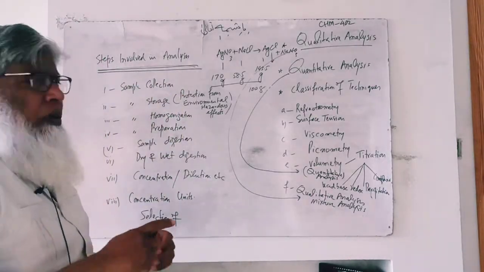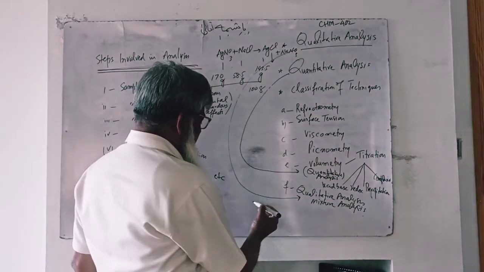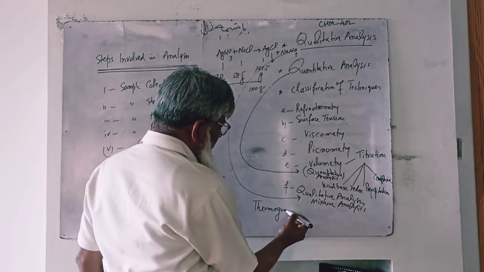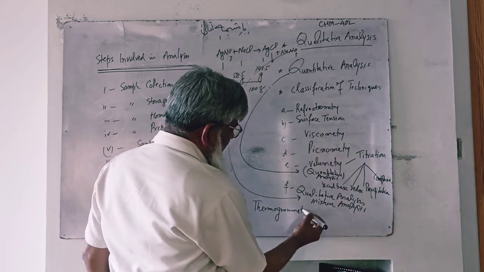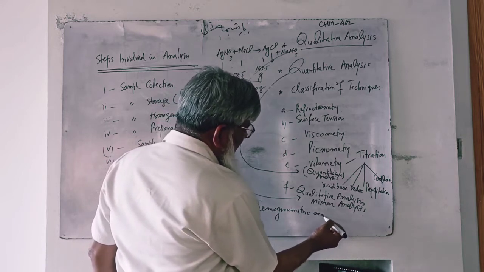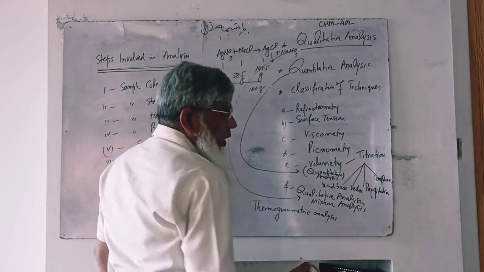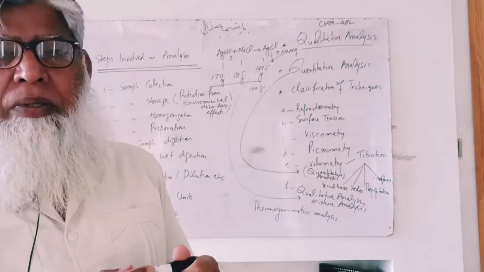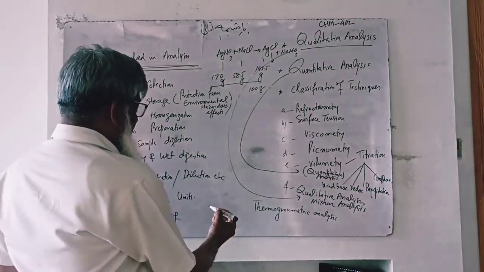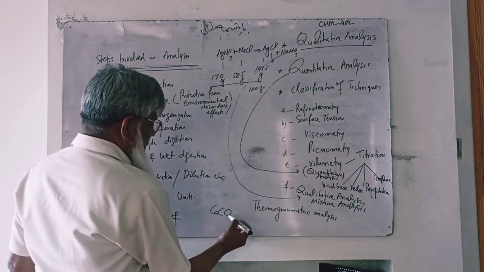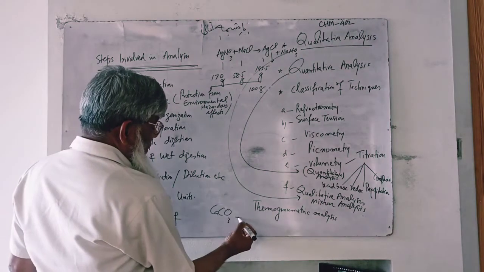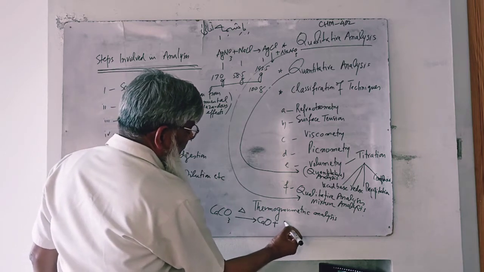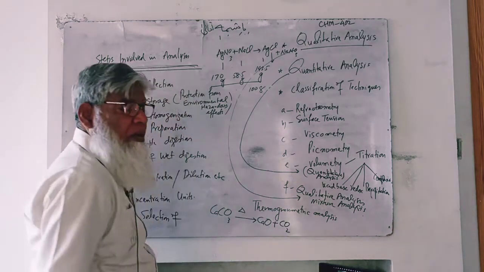Another one is thermogravimetric analysis. Thermogravimetric analysis is also a quantitative analysis. There are some substances, say calcium carbonate in powder form, which on strong heating produces calcium oxide plus carbon dioxide gas.